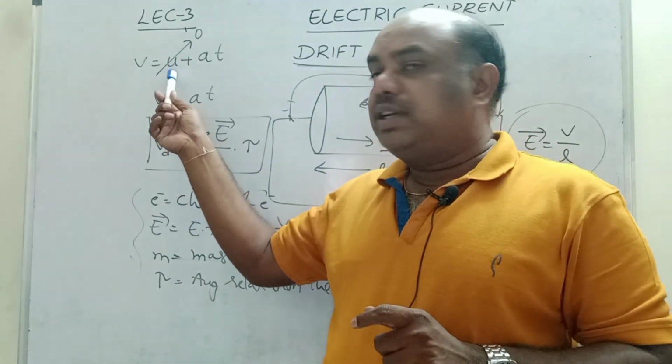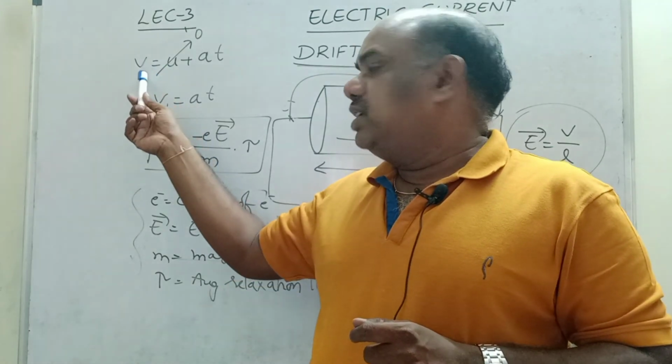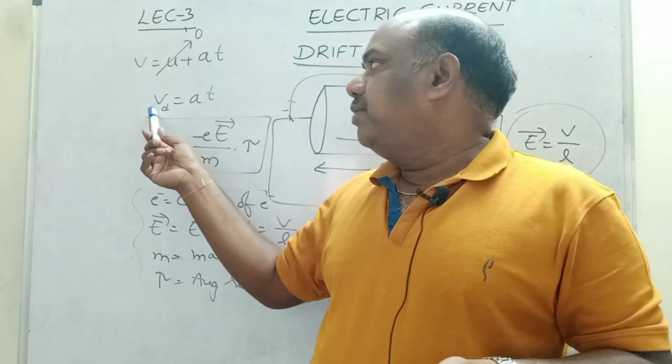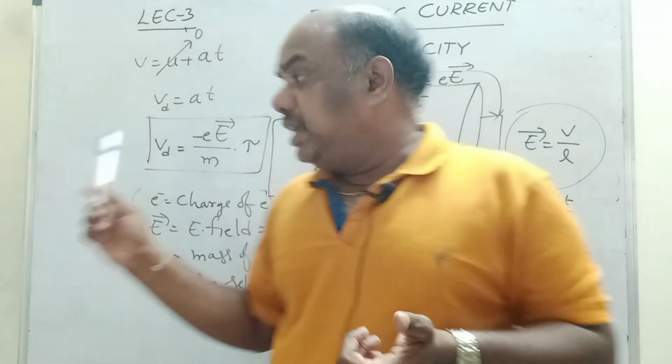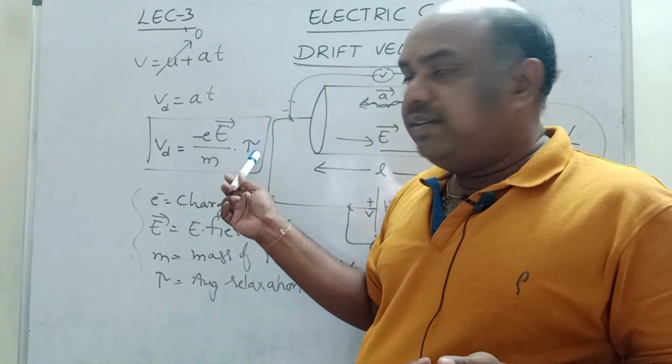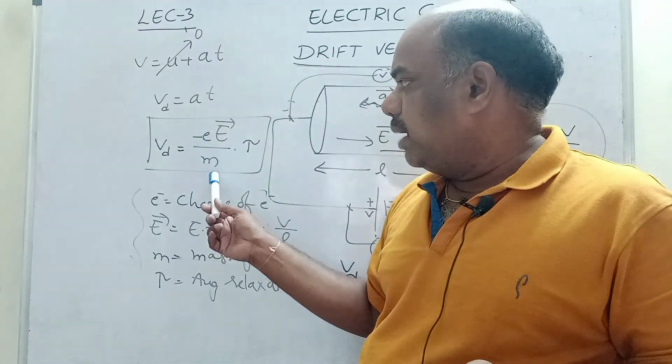The initial velocity of the particle is 0. Let us consider the electron is not moving initially. Vd, the final velocity, is nothing but the drift speed. Drift speed of the electron is equal to AT. A is nothing but the acceleration of the electron, E by m, into T. Here T is tau, the relaxation time, E is electron charge, E is electric field, and m is mass.